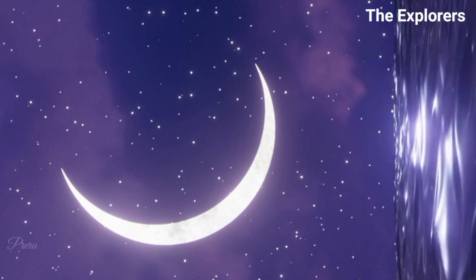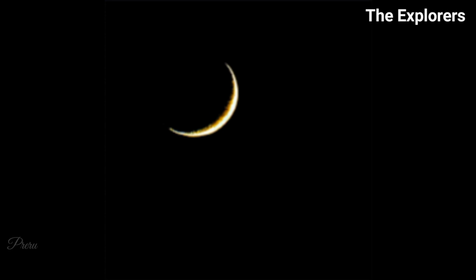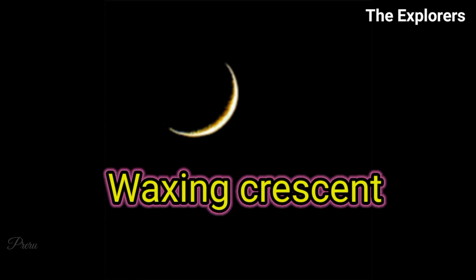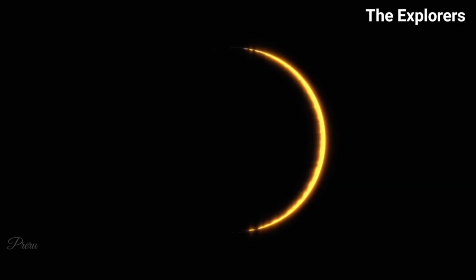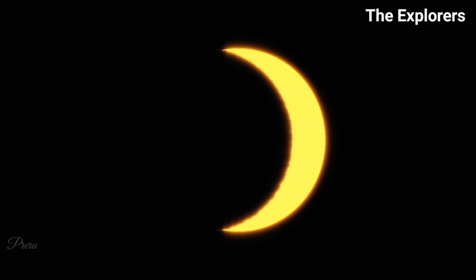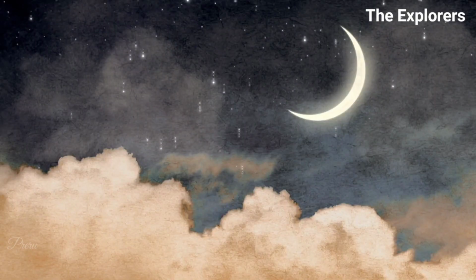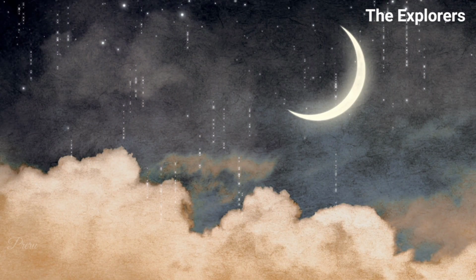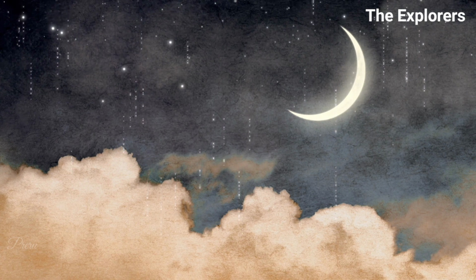The next phase we have to learn is the waxing crescent. In the waxing crescent, a small sliver of the moon becomes visible, gradually increasing in size. Let's imagine the moon is like a glowing nail clipping in the sky. When we say it's a waxing crescent, it's like the moon is starting to grow bigger and it looks like a tiny curved fingernail.